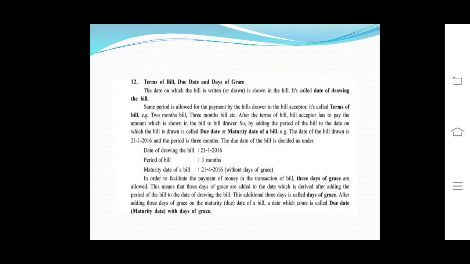So friends, simply, in the date of bill, the months or that period of bill is added. 2 months, then 2 months will be added. 3 months, then 3 months will be added, and then another 3 days will be added. These 3 days are called days of grace, and after adding these 3 days, whatever date we get, that date is known as maturity date.